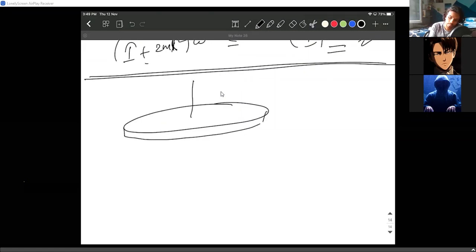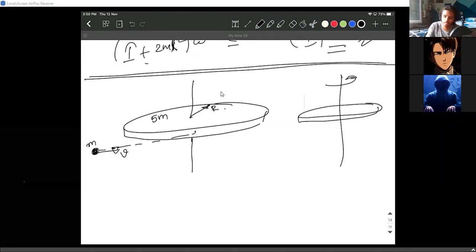A disk is at rest. There is a particle. The disk's mass is 5m, and let's say the radius is r. Observe clearly: a particle of mass m with a velocity v tangentially comes and sticks to this.